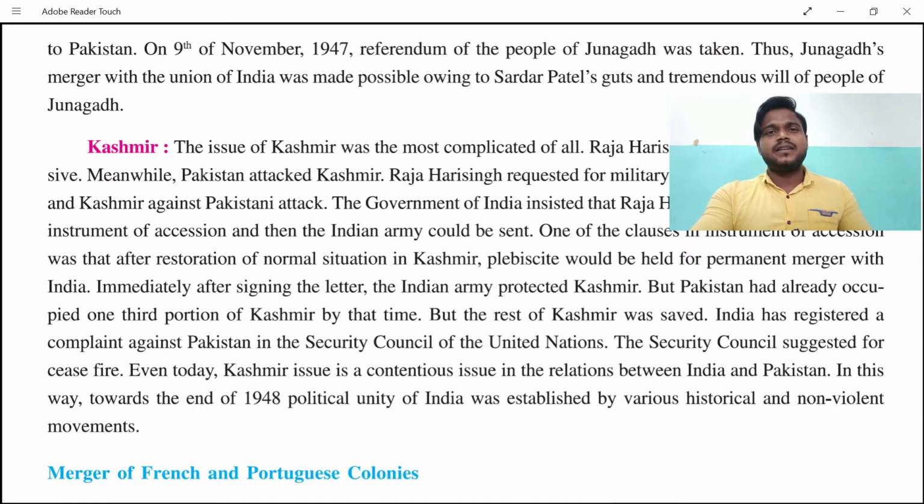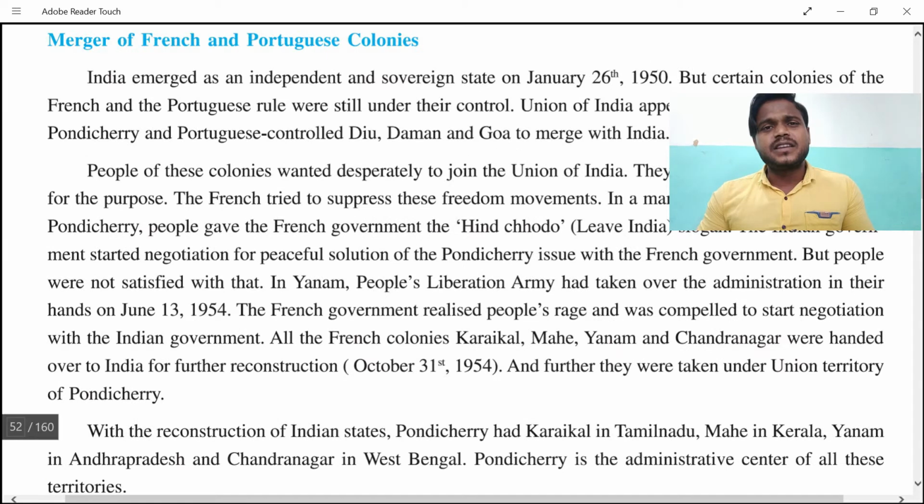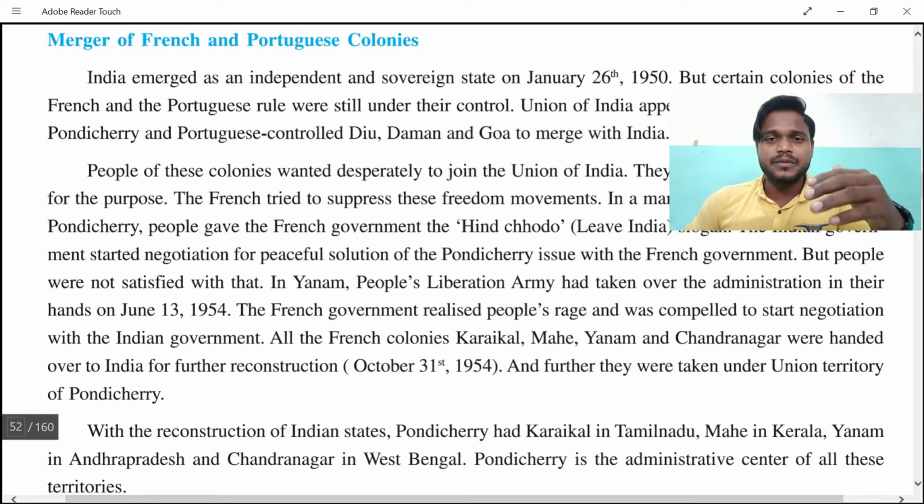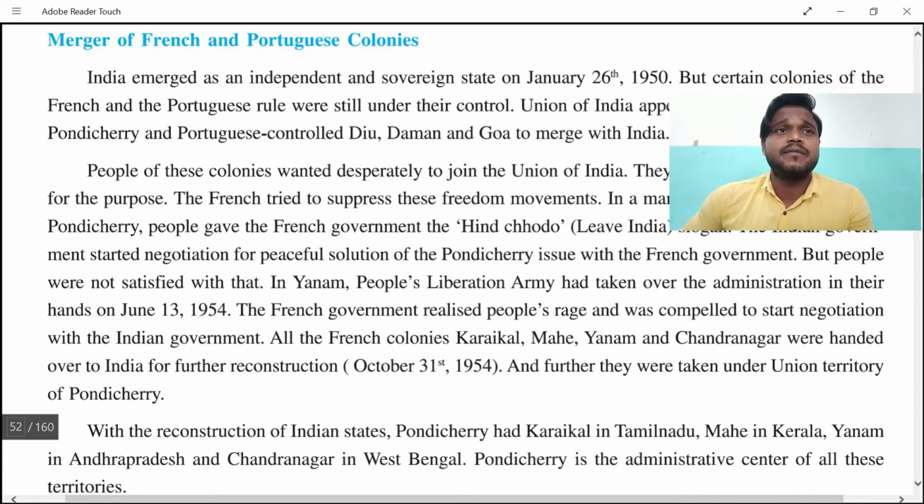Apart from the Kashmir issues, the merging of French and Portuguese colonies was also done. People from the colonies desperately wanted to join the Union, and they started a vigorous movement. The French tried to suppress the Indian movement, but a mammoth meeting was organized. A mammoth meeting means a huge meeting.